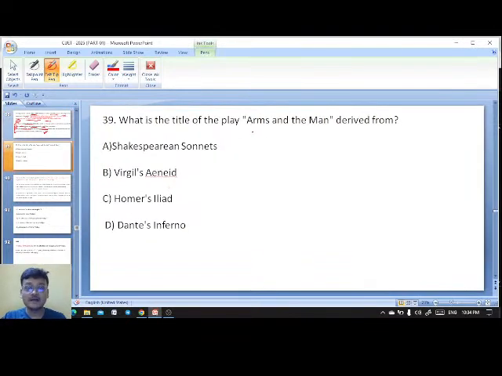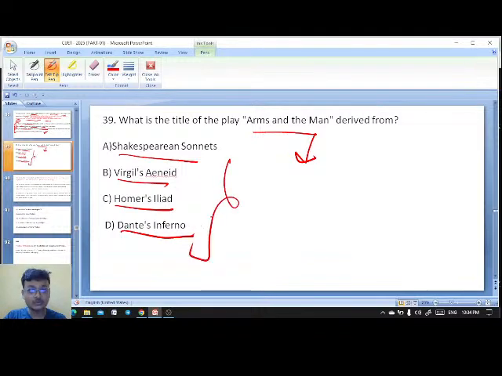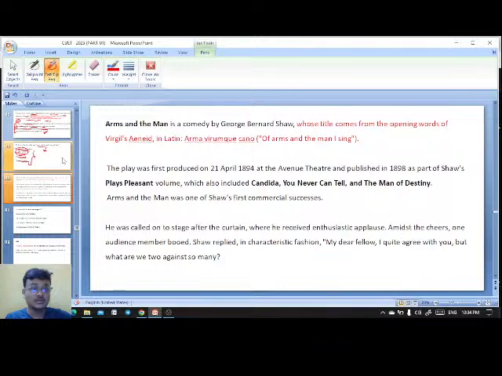What is the title of the play Arms and the Man derived from? Shakespearean sonnets, Virgil's Aeneid, Homer's Iliad, Dante's Inferno. The title of the play, Arms and the Man, has been derived from exactly, Muskan, it's Virgil's Aeneid. Here B is the right answer. Got it? Here is the explanation.